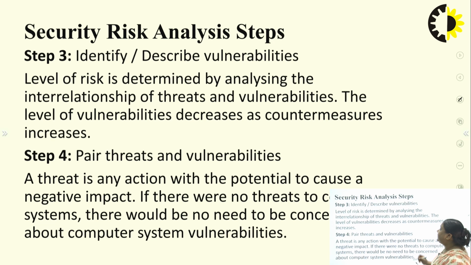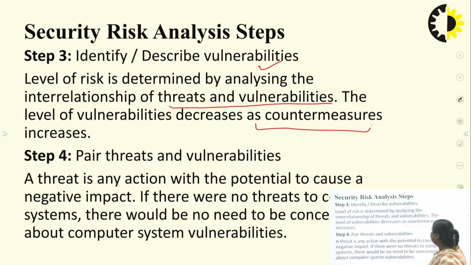Now, step third is identify and describe the vulnerabilities. The level of risk is determined by analyzing the interrelationship of threats and vulnerabilities. The level of vulnerabilities decreases as countermeasures increase.